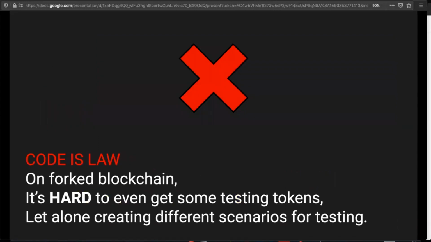And this is mainly because code is law. You fork from a given state and you have to follow all the rules. And it will be hard, for example, to get some tokens, let alone creating different scenarios for testing.